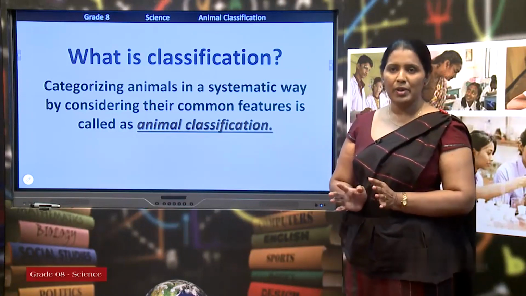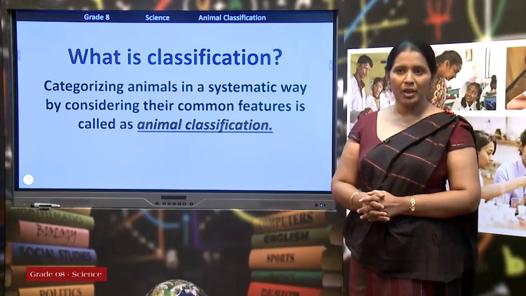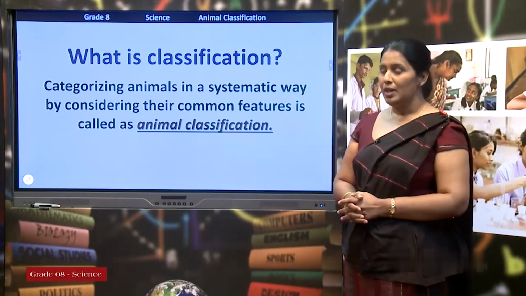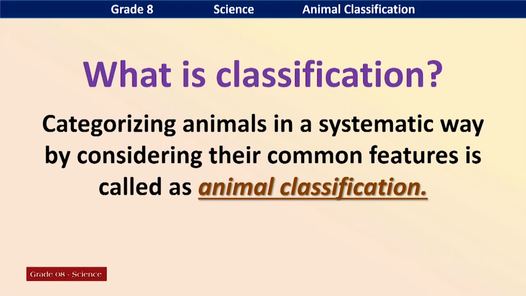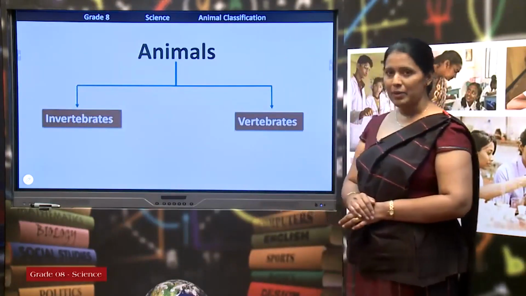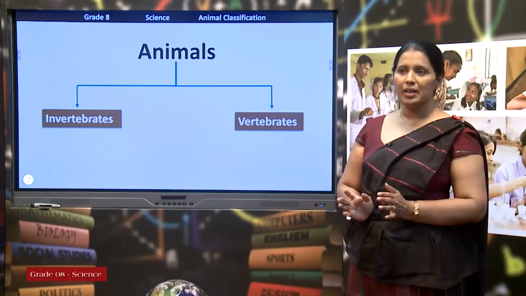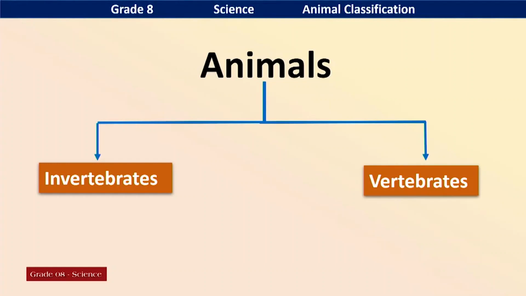Likewise, animals can be classified based on their common features. It is called animal classification. So, let's look at the definition of animal classification. Categorizing animals in a systematic way by considering their common features is called animal classification. How do we classify animals? Animals can be classified basically into two main groups. Invertebrates. Who are invertebrates? They don't have a backbone.